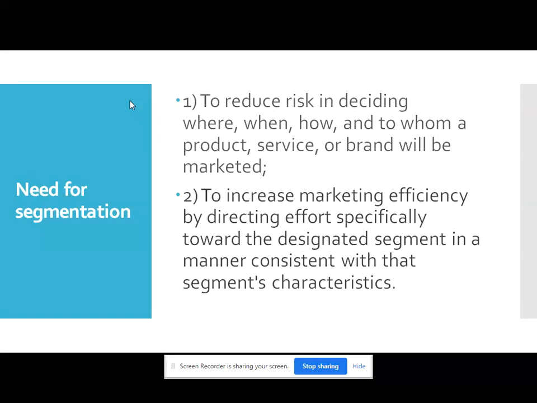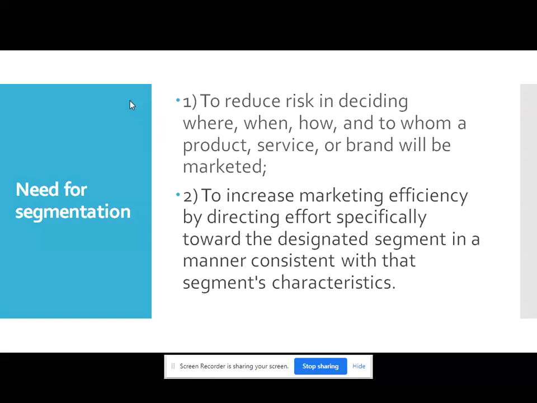So to identify to whom to deliver, where to deliver, when to deliver, how to deliver, and which type of products and services exactly match which type of consumers, we can understand the consumers in a better way and reduce the risk of decline. So that's why it is necessary to study market segmentation.